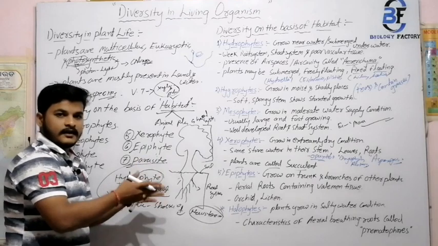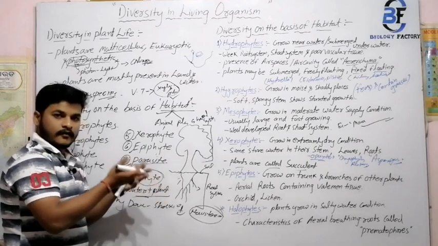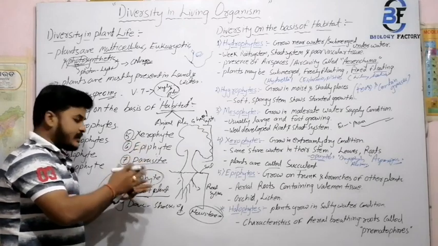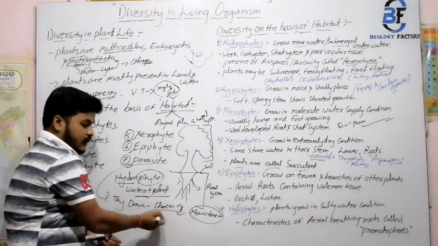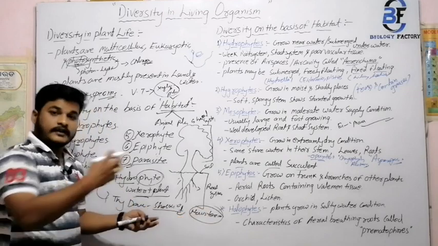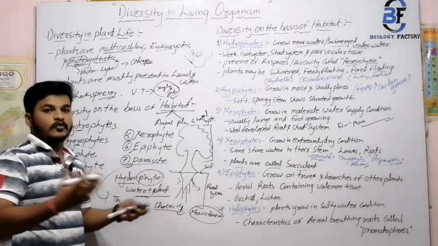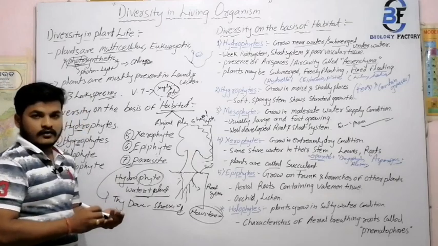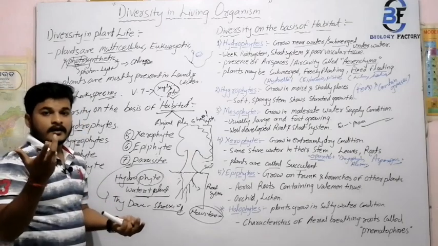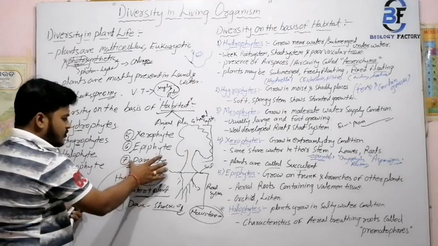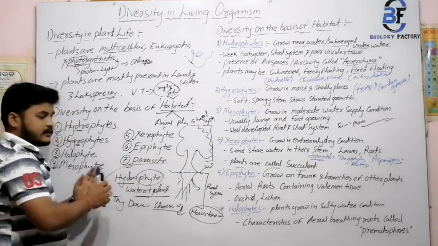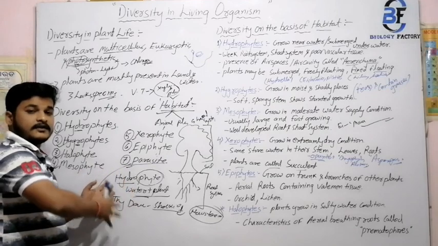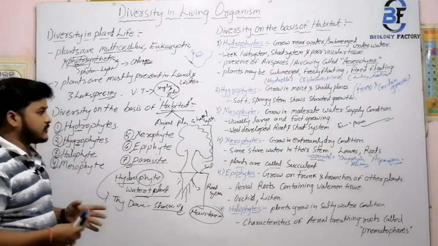They are the parasites; for food they depend on the other plant, and by the sucking root and the haustoria, they receive all the food nutrients and grow. And the most common example is your Cuscuta reflexa, which is otherwise known as your Nirmuli. So it is your parasitic plant. That means for food, the plants depend on other plants.